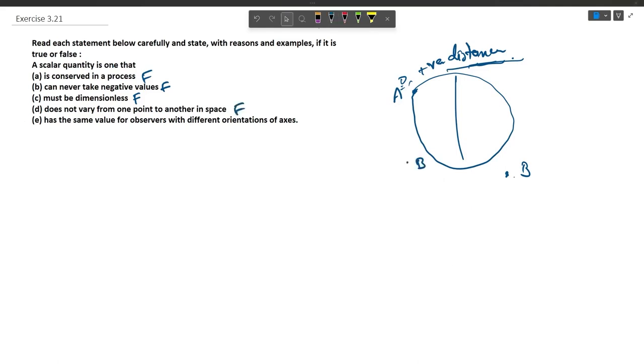Now in fifth we have: a scalar quantity is one that has the same value for observers with different orientation of axes. So let us assume a case of a vector and a scalar. This is a coordinate axis, this is a vector OA and this is vector OB.